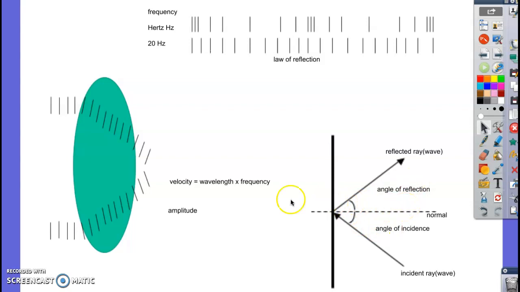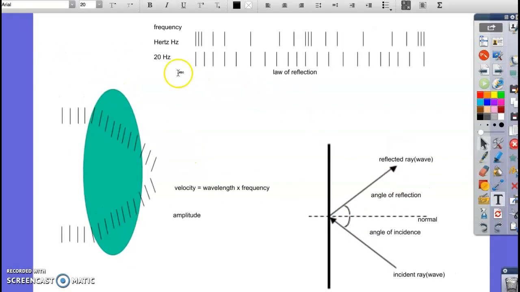All right, another thing we need to talk about is refraction, not to be confused with reflection and some of these other words. Refraction is more about when light or some other wave passes through an object.